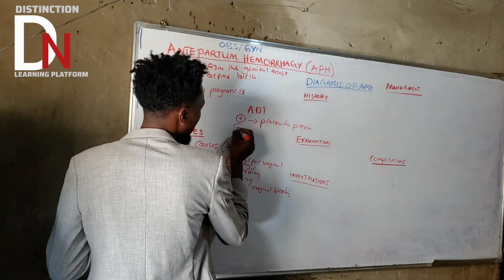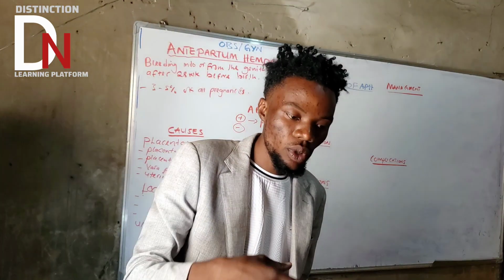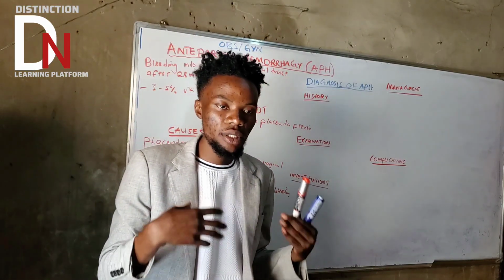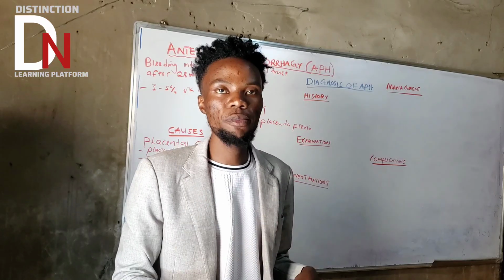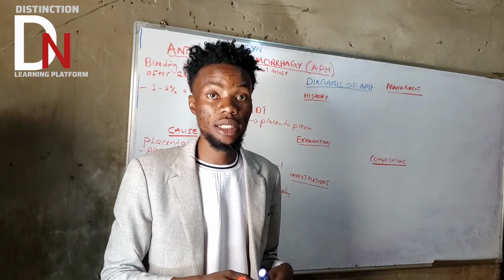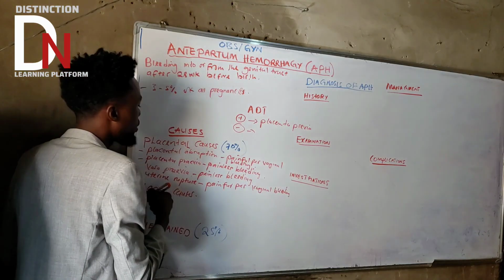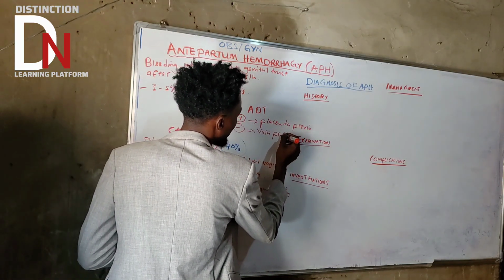If this is negative, negative simply means that you put those red blood cells into the test tube where there is this alkaline, and the red blood cells are unable to be denatured. Then the test is negative, and it will indicate that that is vasa previa. Okay, vasa previa.